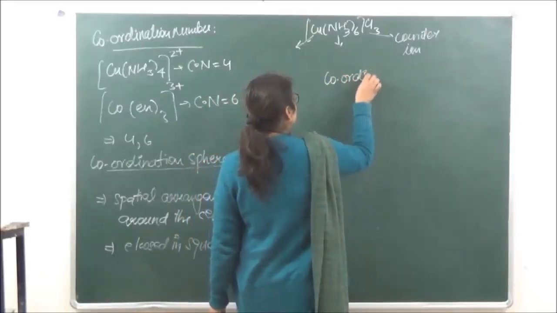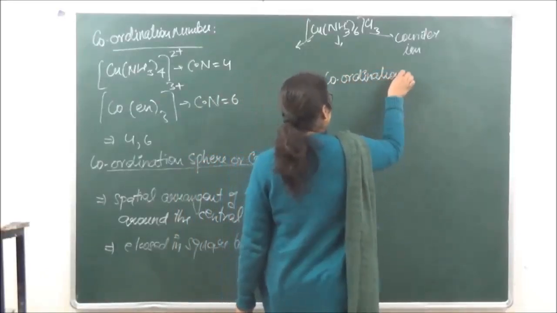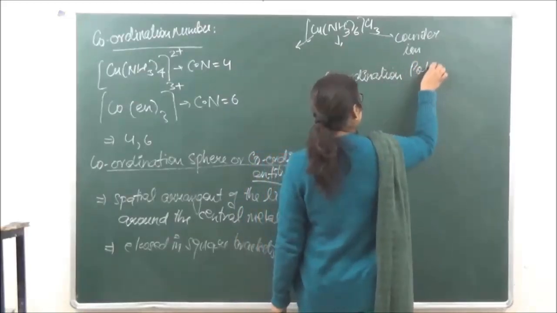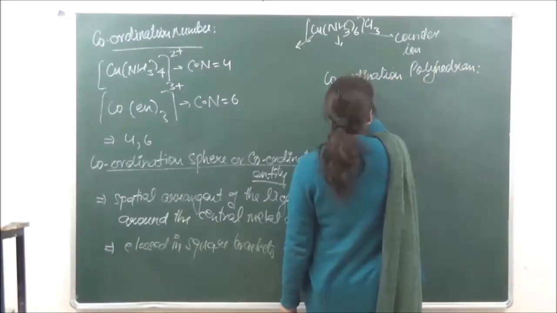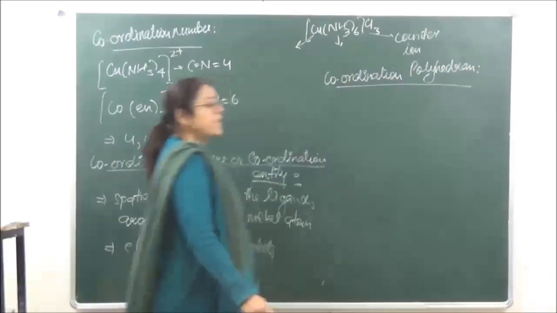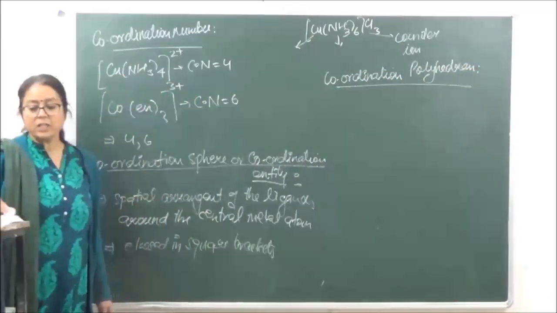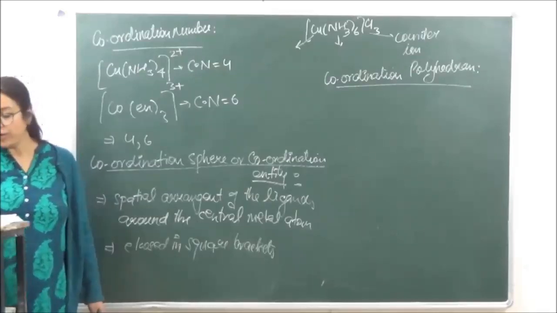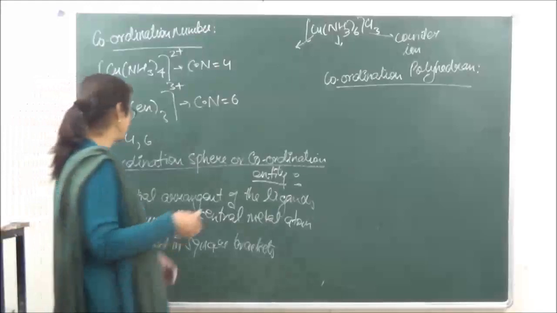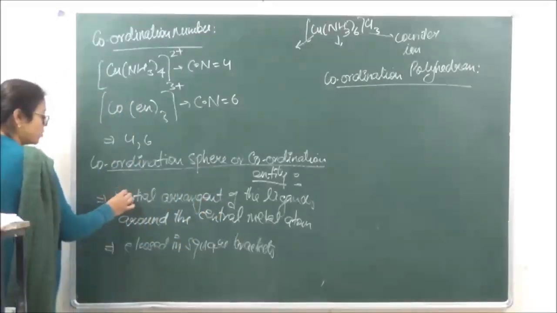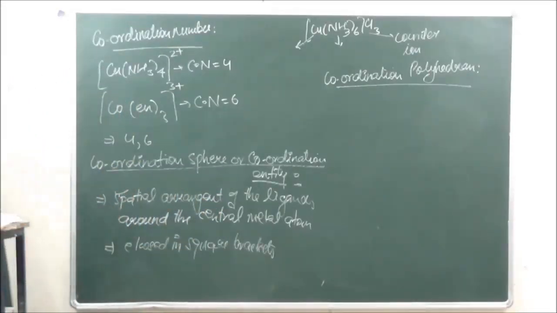Coordination polyhedra. Coordination polyhedra is the spatial arrangement of ligand atoms. This is what I had said over here. The spatial arrangement of ligands around the central atom is going to be a coordination polyhedron.